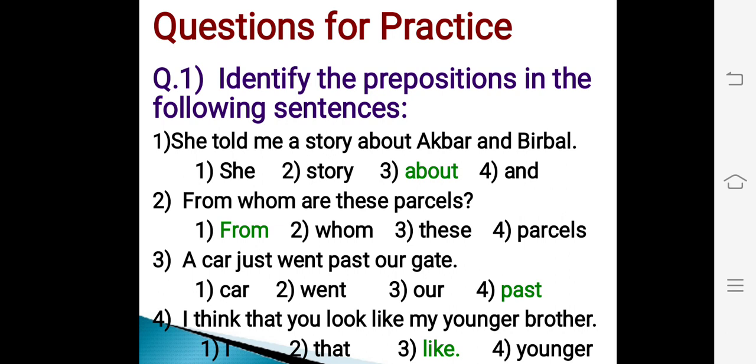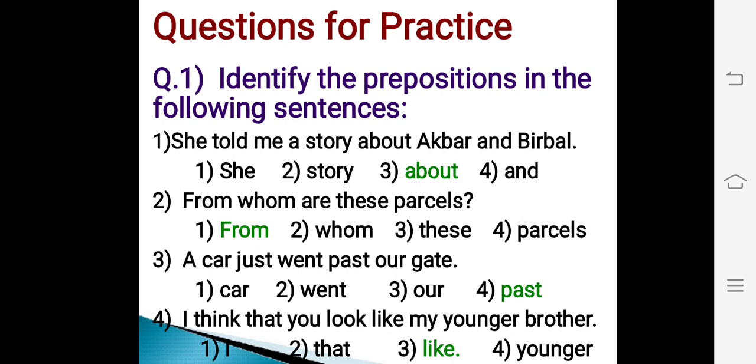Questions for practice. Question number 1. Identify the prepositions in the following sentences. Sentence number 1. She told me a story about Akbar and Birbal. Options are she, story, about, and. Out of these four options, option number 3, that is about, is the preposition used in the sentence. Hence, the correct answer is option number 3.